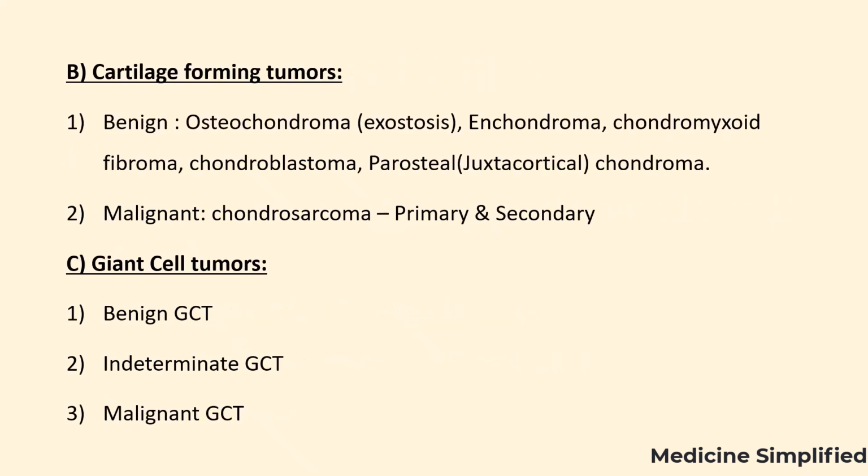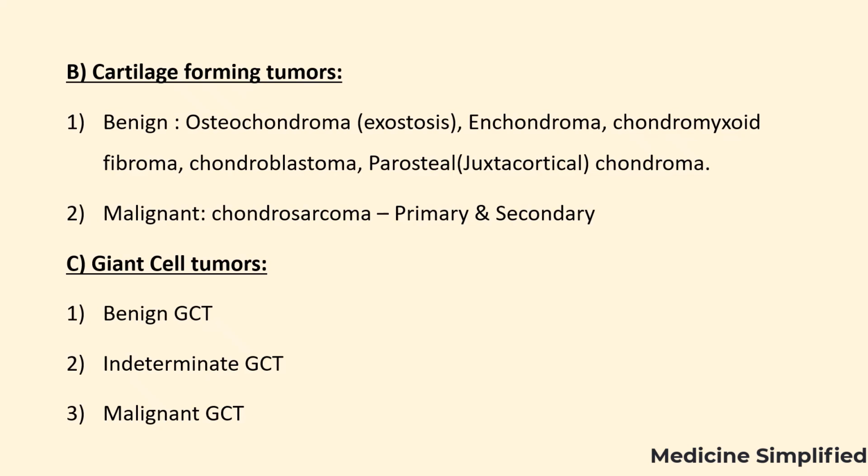Next type is cartilage-forming tumors, which are further subclassified into benign and malignant. Benign include osteochondroma, which is abnormal growth of cartilage, develops near growth plate of long bone. Next, chondroma, develops from cartilage inside the bone. Chondromyxoid fibroma, it develops in metaphyseal region of long bones. Chondroblastoma, originates from immature cartilage cells. Periosteal chondroma or juxtacortical chondroma, it develops beneath the periosteum of bone.